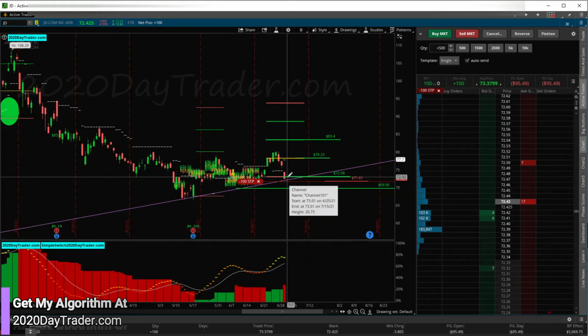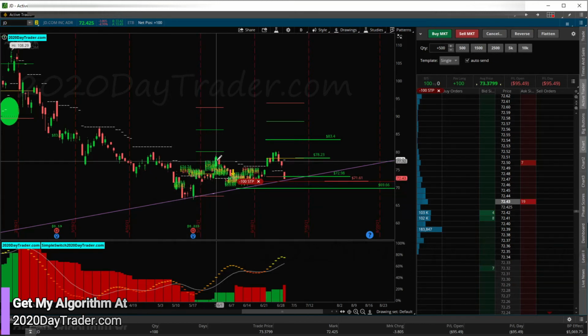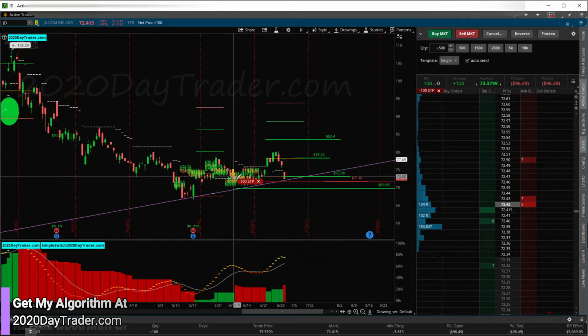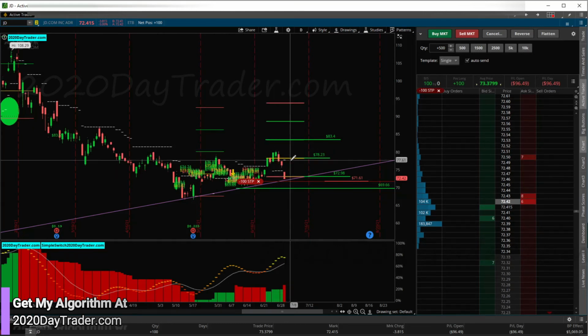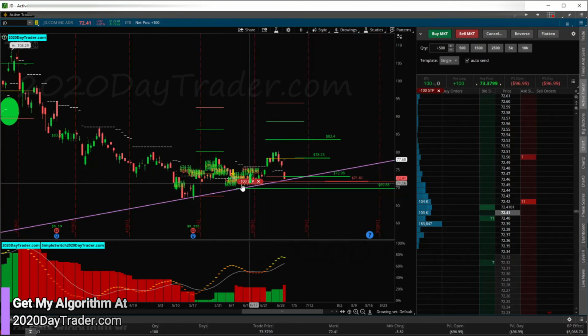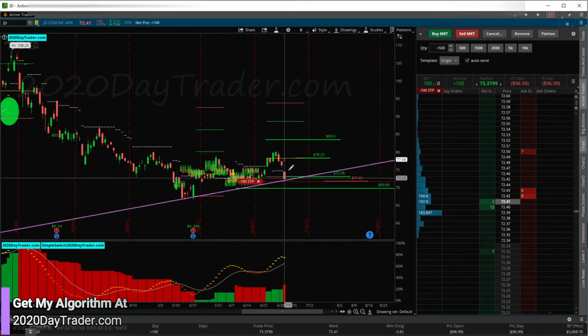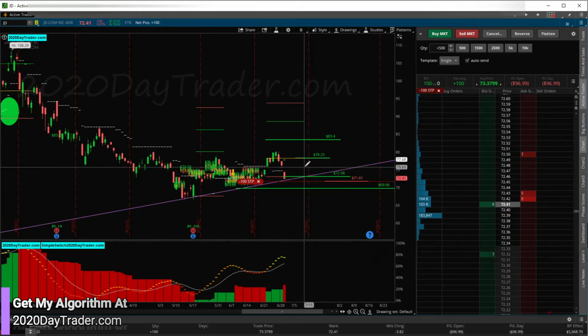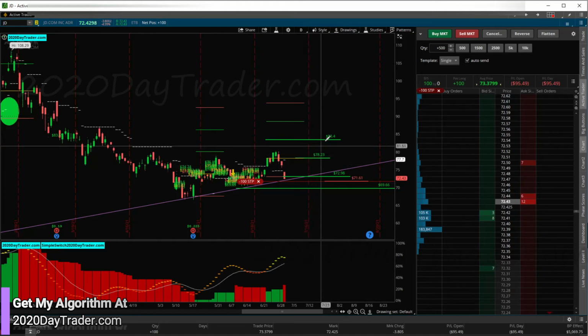So I'm in it for two reasons. One, we had a low, and it's not quite a higher high, right? Because it didn't make it there, but it's a high. And then we have a higher low, and now we have a higher high. And then we have a pullback, retracing and filling a gap to this trend line and leaving a gap. So I jumped in here looking for this gap fill to take some profit. And then maybe I'll leave a little bit on the table and see if it breaks out and continues northward.